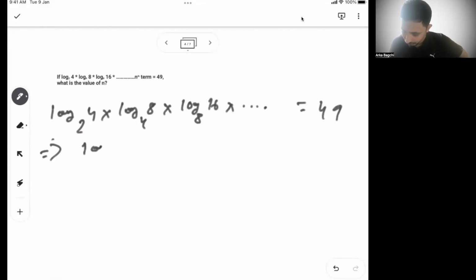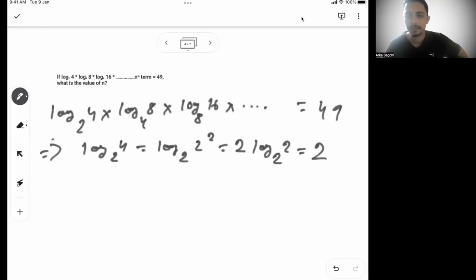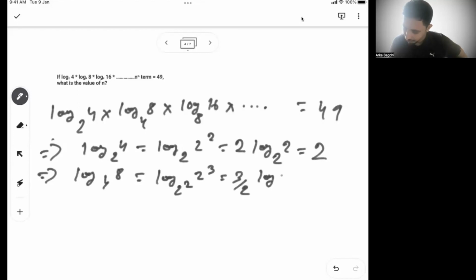So what is log of 4 base 2? Log of 4 base 2 is nothing but log of 2 square base 2, or I can say 2 log of 2 base 2, and the answer is 2, right? Okay. And now what is log of 8 base 4? Again, log of 2 cube over 2 square, or we can say 3 by 2, log of 2 base 2, or the answer is 3 by 2.